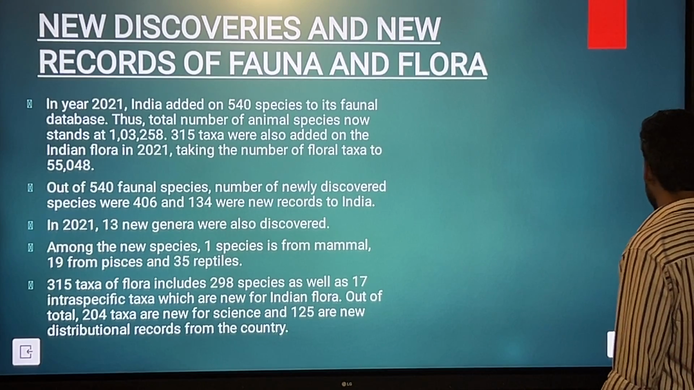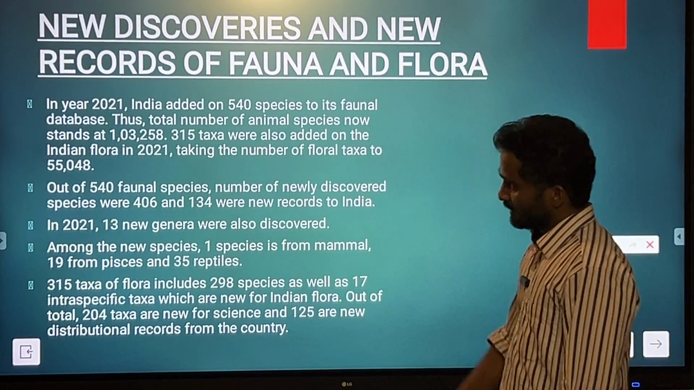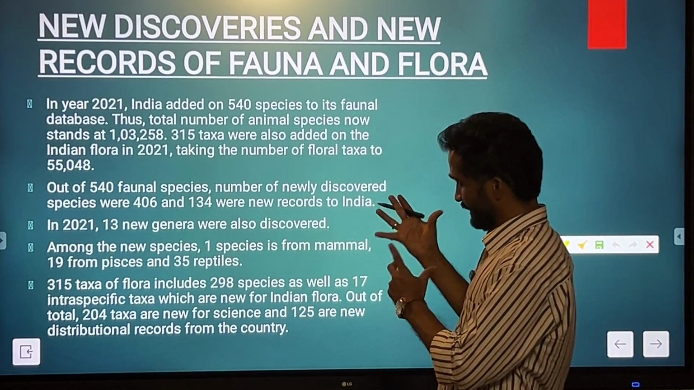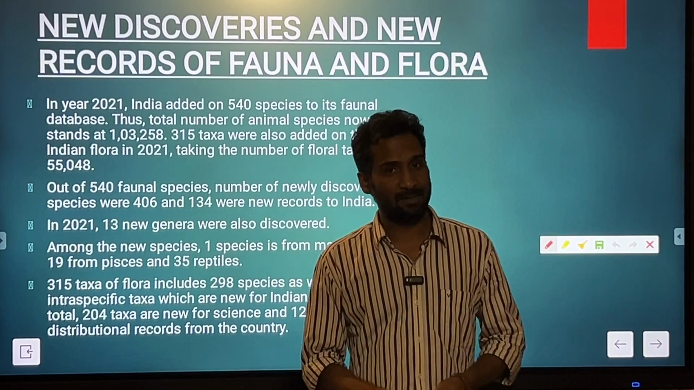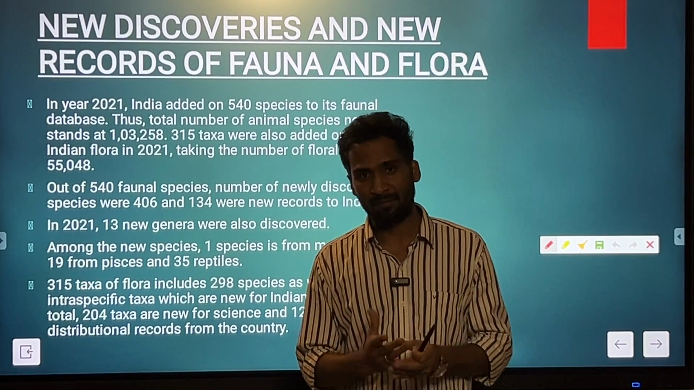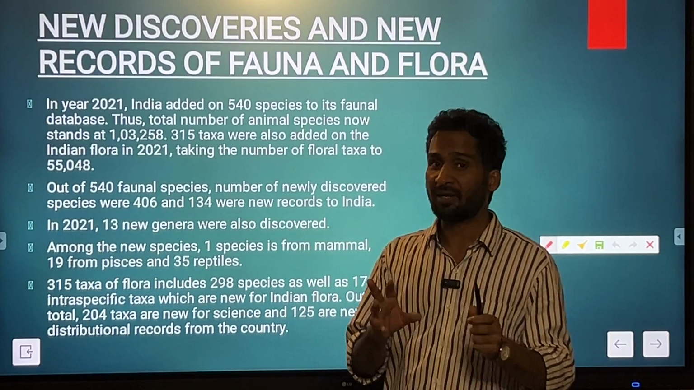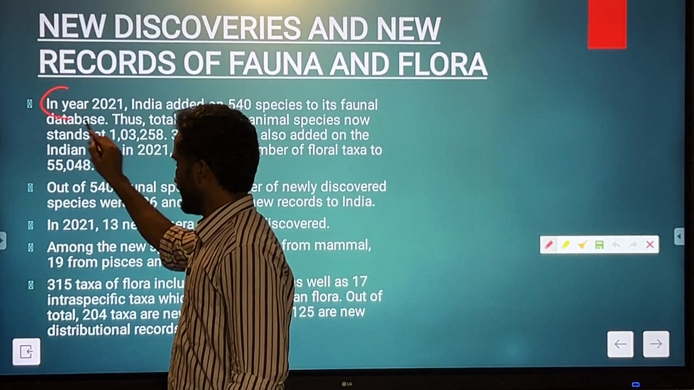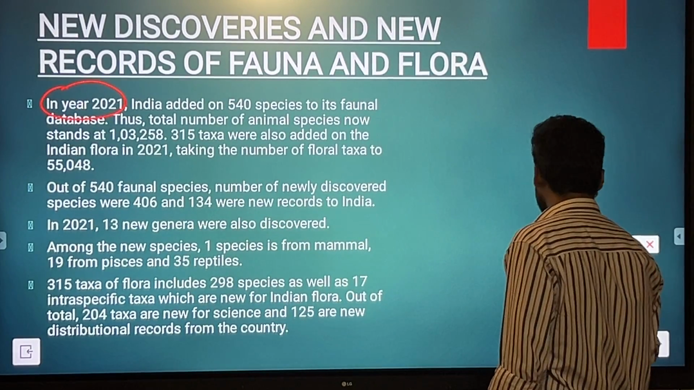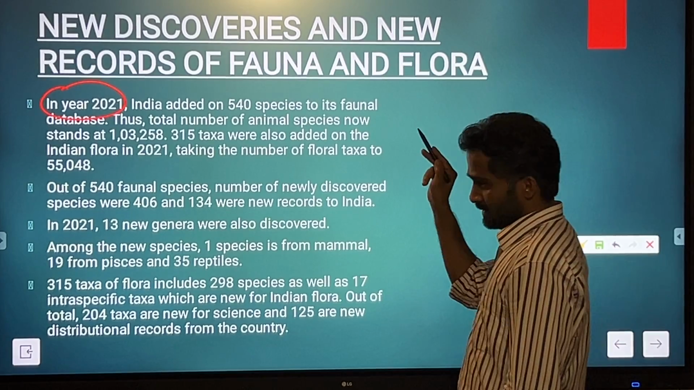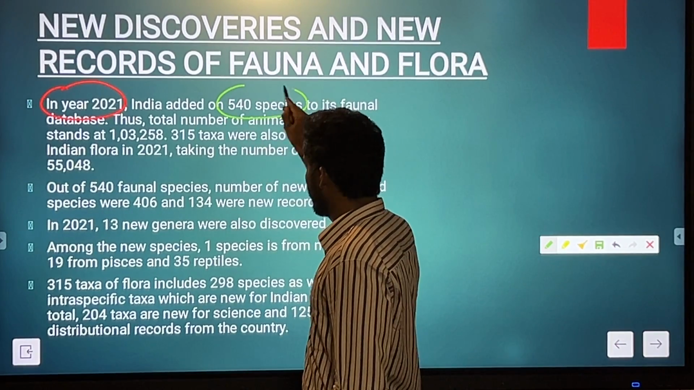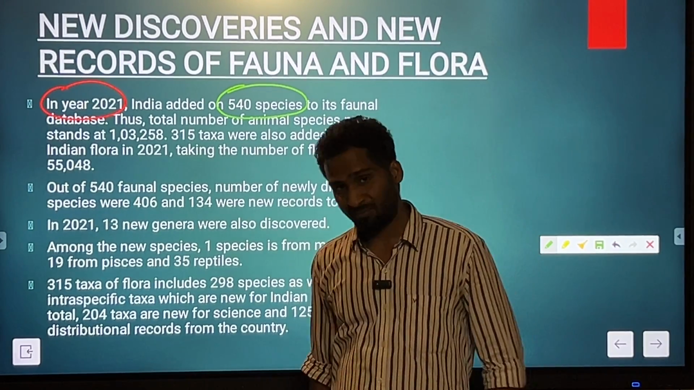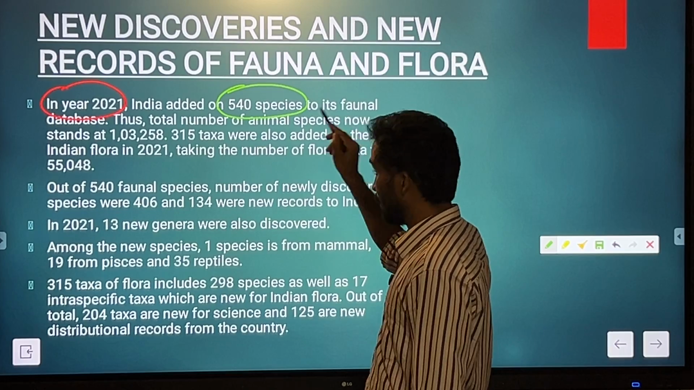Let's talk about the second news. So, the second news is more of factual news, but again, species are very important when it comes to environment and ecology, biodiversity conservation, wildlife protection. These are very important news. So, in the year 2021, some 540 species, you should remember that it is more than 500, close to 550 species of fauna.